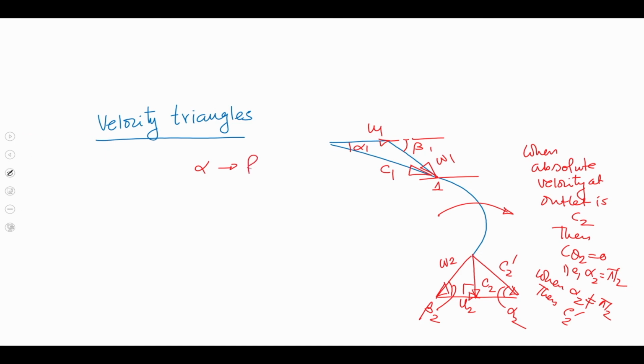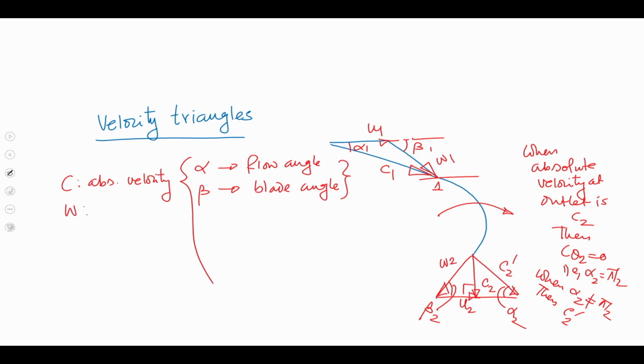Alpha is the flow angle, beta is the blade angle, C is the absolute velocity, W is the relative velocity, and U is the tangential velocity component.